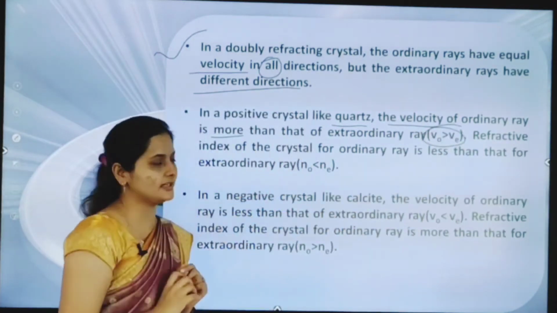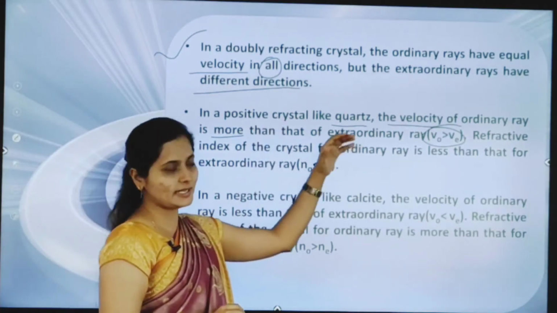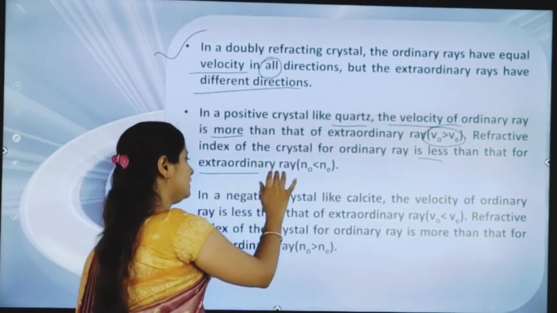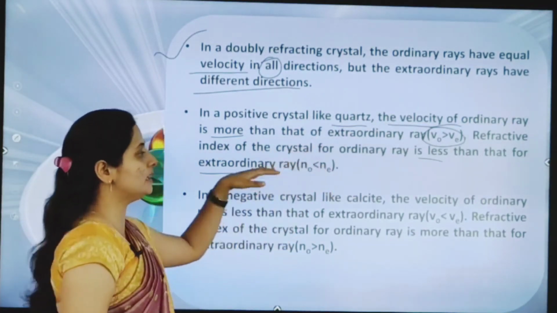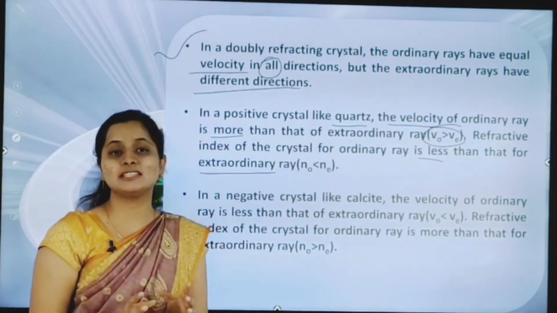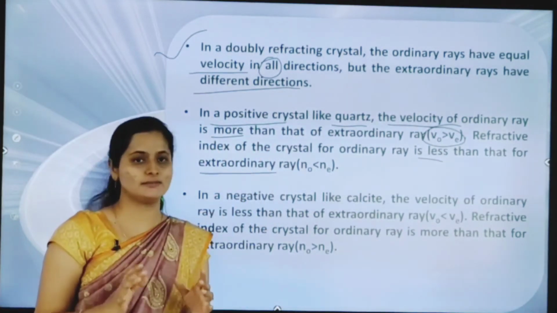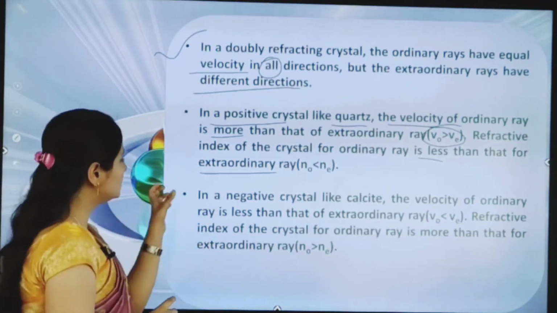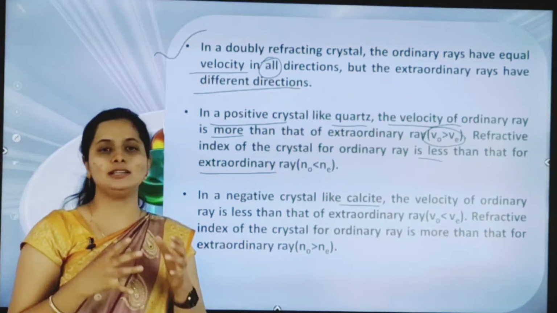Next, refractive index. The refractive index of the crystal for the ordinary ray is less than that of the extraordinary ray. So No is less than Ne, but Vo is greater than Ve, for a positive crystal. Got it? So we'll move to the negative crystal. Here a negative crystal like calcite. So calcite is a what? A negative crystal.